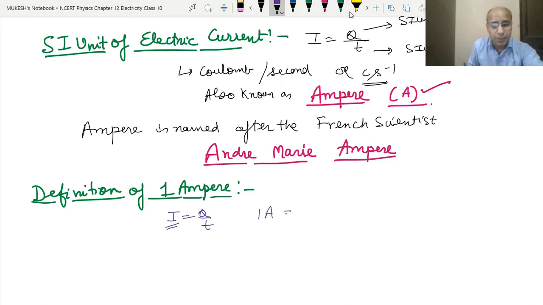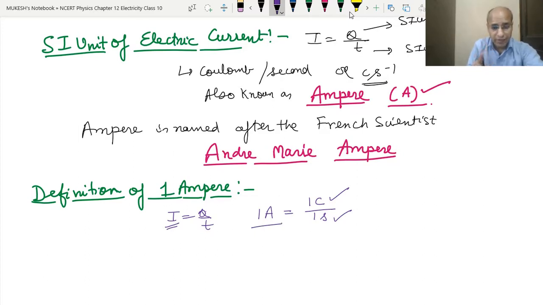So 1 ampere equals 1 coulomb upon 1 second. What does it mean? If 1 coulomb of charge passes through a conductor in 1 second, then the current is said to be 1 ampere.